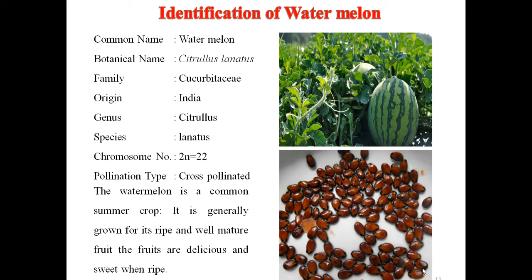Identification of watermelon. Watermelon Citrullus lanatus, family Cucurbitaceae, origin India, genus Citrullus, species lanatus. Chromosome number of watermelon is 2n is equal to 22. Pollination type, it is a cross pollinated crop. Watermelon is one of the important summer crop. It is generally grown for its ripe as well as mature fruits. The fruits are delicious and sweet when ripe. You can see the fruits of watermelon and seeds of watermelon.